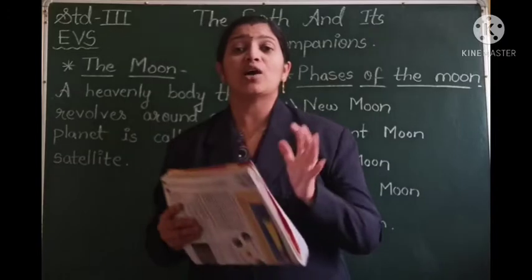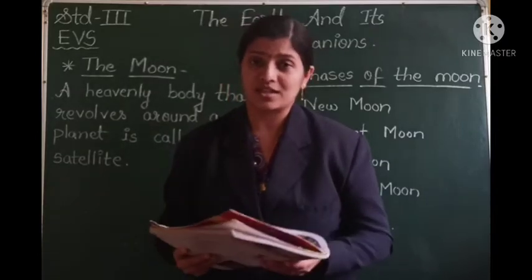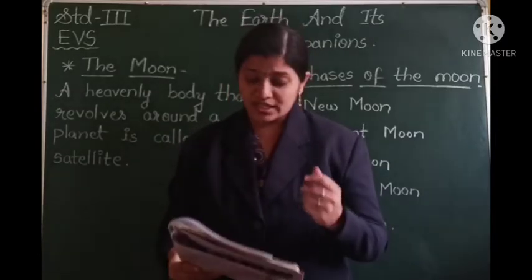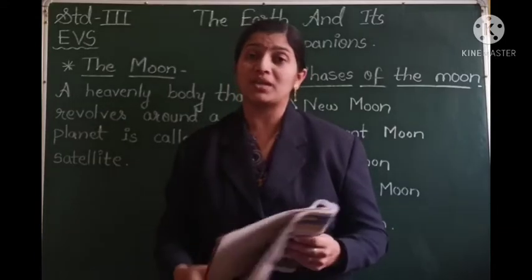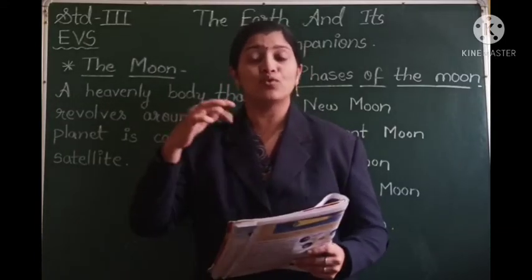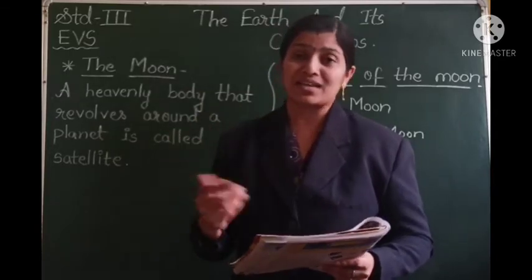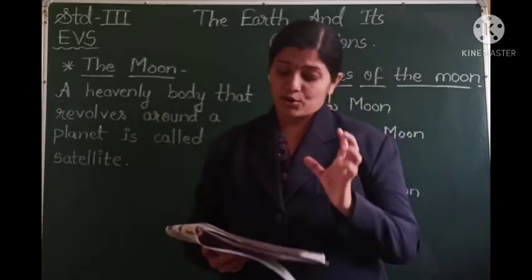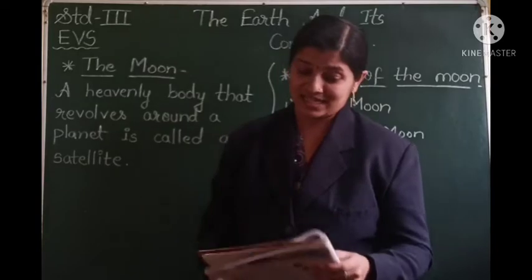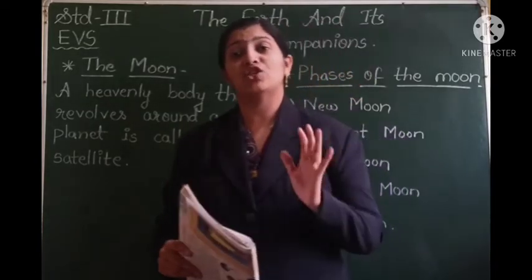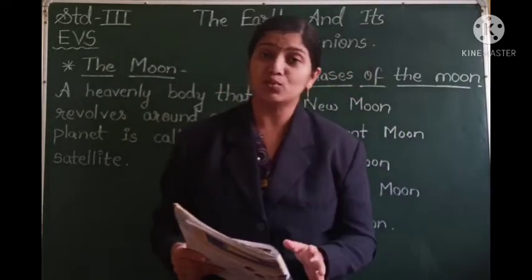So you can see how huge this moon is. It takes about 27.3 days for completing its rotation, that is moving around itself, and also revolving around the planet Earth. So from this we can imagine how big this moon is.